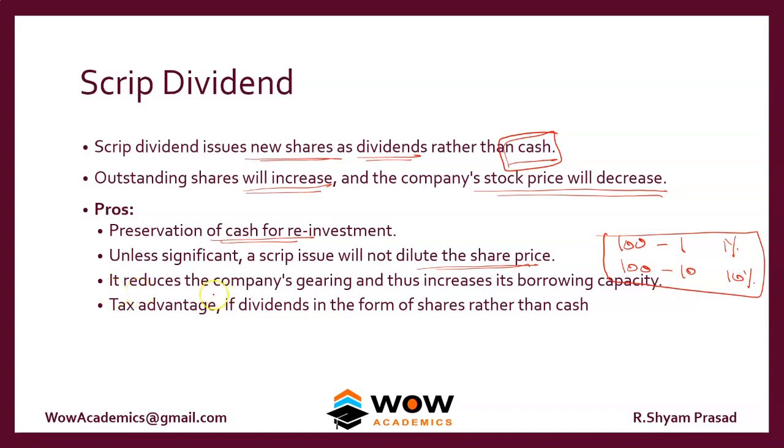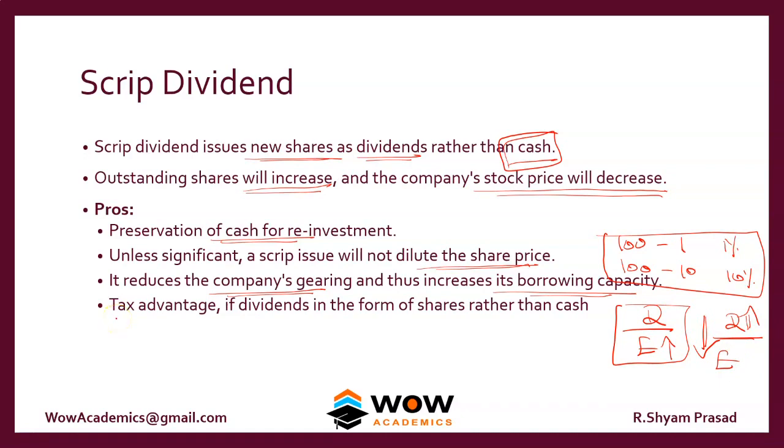So this also reduces the company's gearing because the company's gearing ratio is defined by the debt to equity ratio. Whenever more shares are issued, the equity part of it rises. So what happens, the overall ratio, okay, as the denominator rises, the overall ratio falls, okay. So it reduces the company's gearing and thus increases its borrowing capacity. As the overall ratio is falling, the company can now raise more debt to compensate for the rise in equity, okay. So that's what it helps.